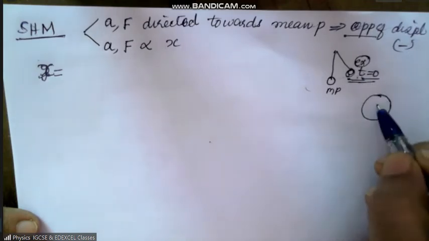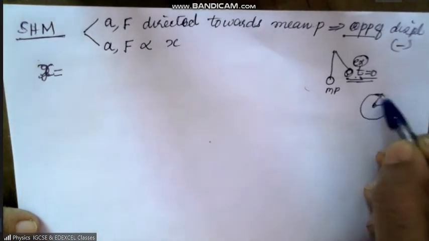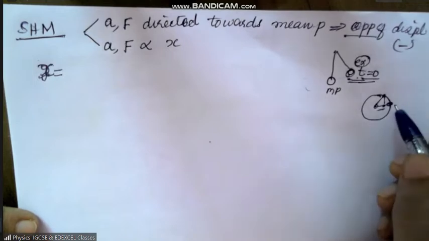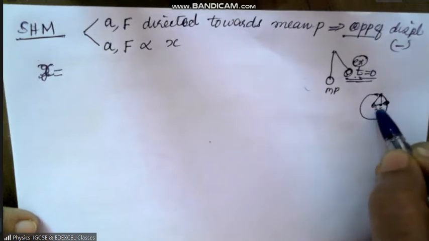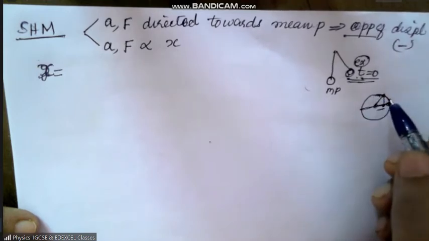That means if the particle is here, you are taking the foot of the perpendicular along the x-axis. The particle starts from here, goes to this, goes to this. This is what I explained in the last class.